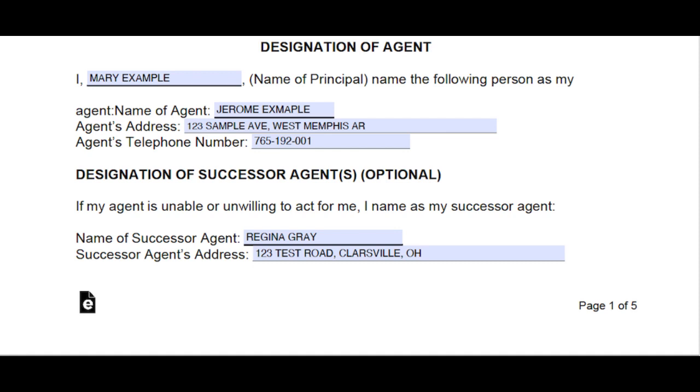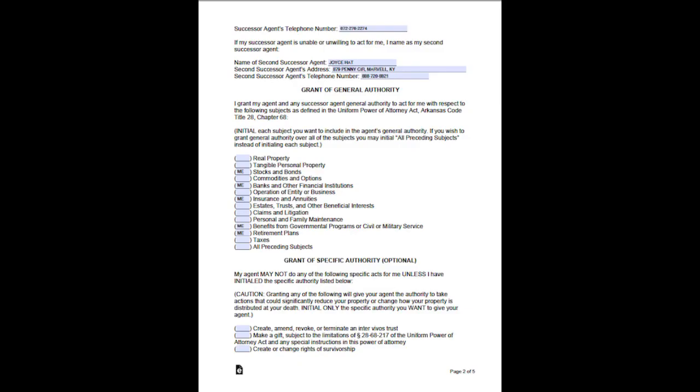The successor agent is the second person in line that was chosen to handle the affairs of the principal. Successor agent's address, complete address. Enter the successor agent's telephone number. If my successor agent is unable or unwilling to act for me, I name as my second successor agent. Enter the name of the second successor agent. Second successor agent's address. Second successor agent's telephone number.